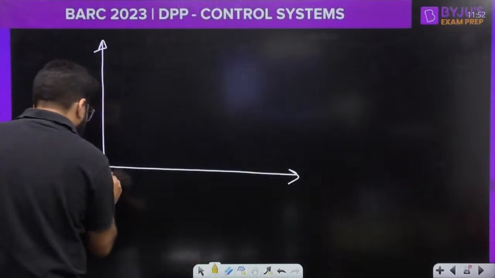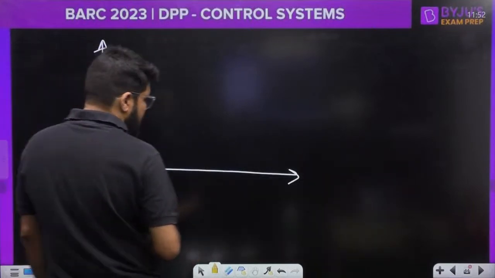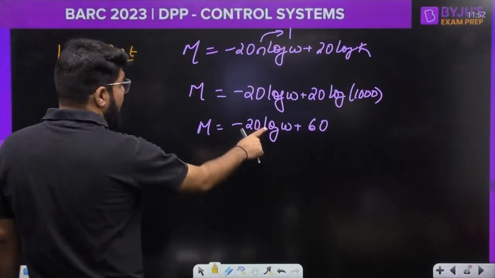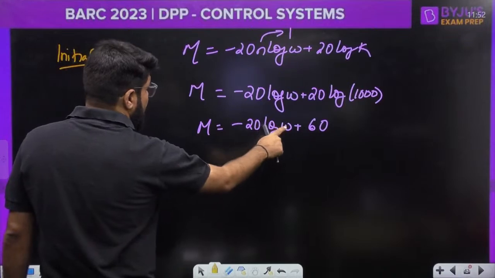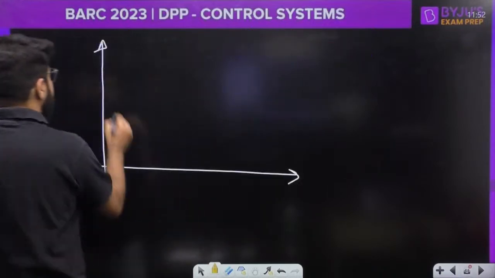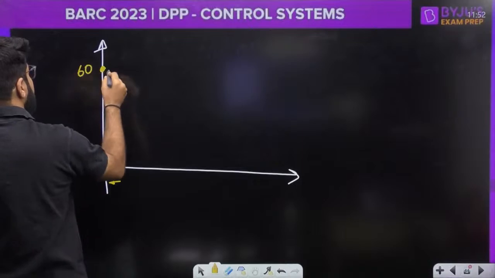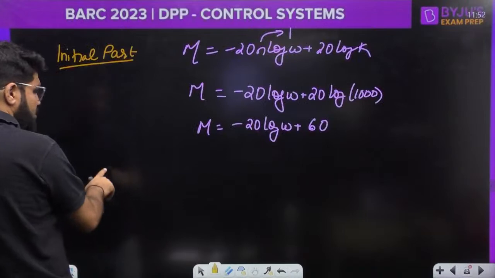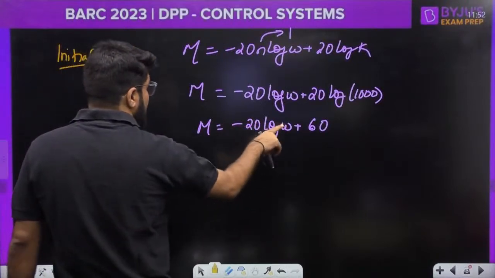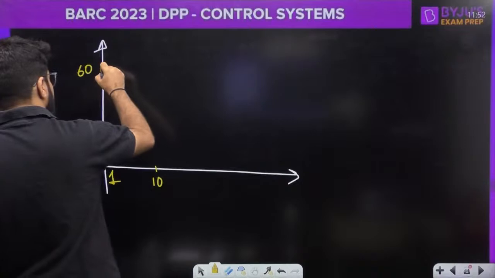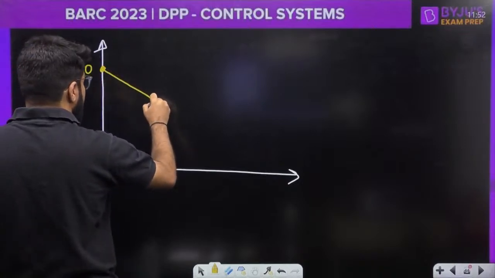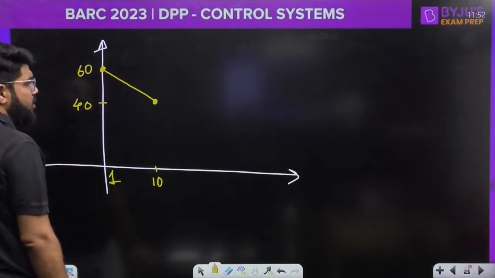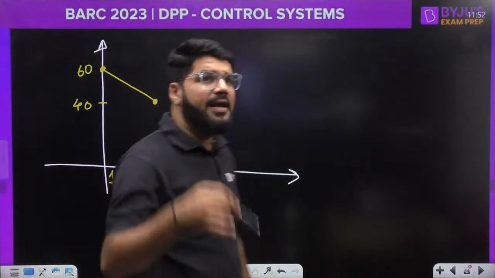Now let us start the Bode plot roughly so that I get my answer. Let me start with omega equal to 1, which is below the corner frequency. At omega equal to 1, log 1 is 0, so I will start with 60 dB, and the initial slope will be minus 20. Now when I reach omega equal to 10, that is one decade only, the slope is minus 20 decibel per decade, so the magnitude will decrease by 20 for one decade. So it will come to 40. Quick calculations, mental calculation is needed.